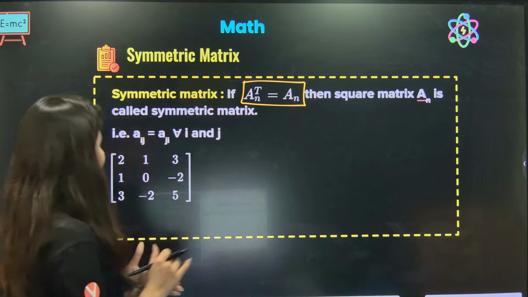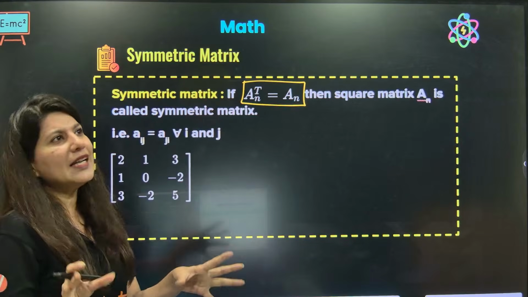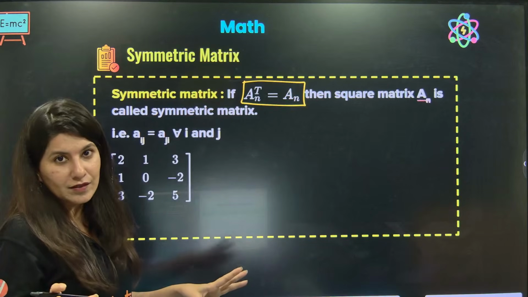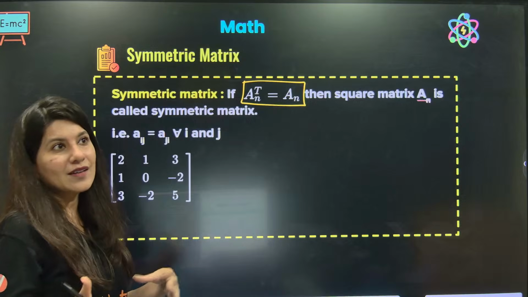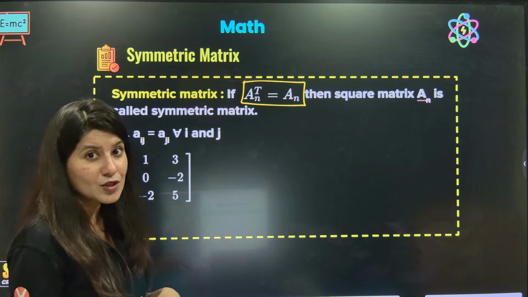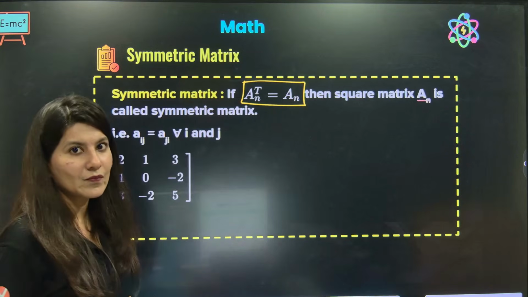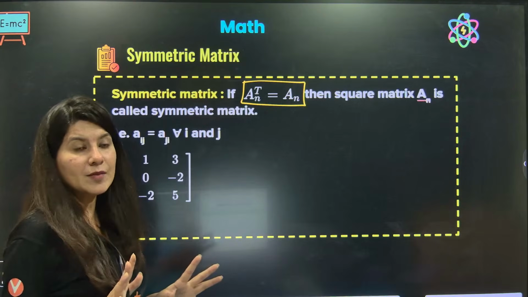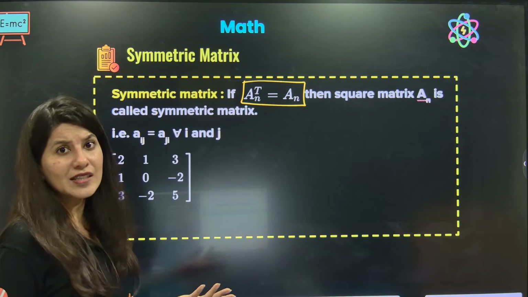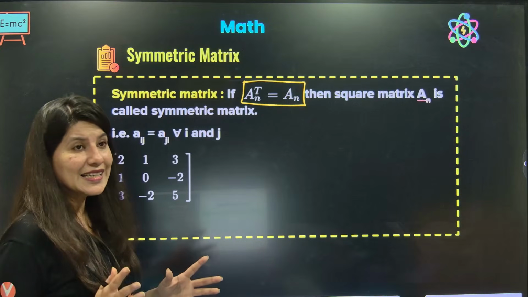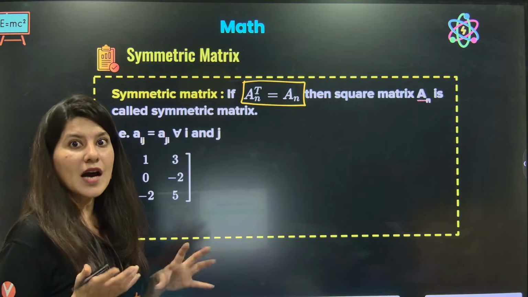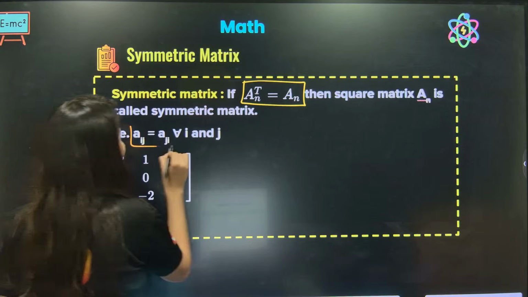So the special thing is that for the diagonal elements, there is no condition, because whether it is transpose or the original matrix, diagonal elements are the same. But the non-diagonal elements become different when we take transpose. So basically, the conjugate elements are equal. Aij and Aji will be equal.